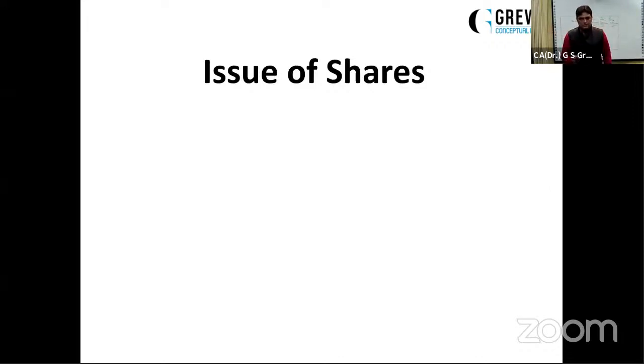It is false. ESOP is a part of sweat equity. ESOP means the shares are offered to the employees with certain terms and conditions. And sweat equity means the shares are offered to the directors, employees for providing technical know-how or rendering services. So sweat equity is a wider term and ESOP is a part of it.